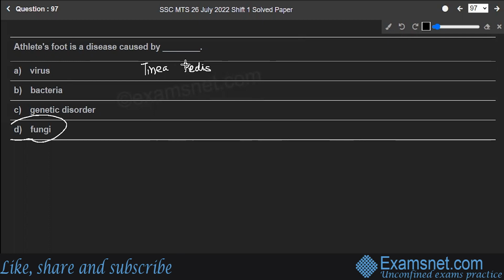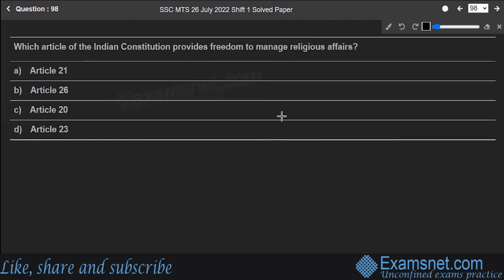The illness is often transmitted through contact with the infected skin or environmental fungus. Additionally, if you scratch a peg at the diseased area of your foot, it may spread to other body parts also. So, option D is the correct answer to the question. Hope you're clear with this. Next is question number 98.